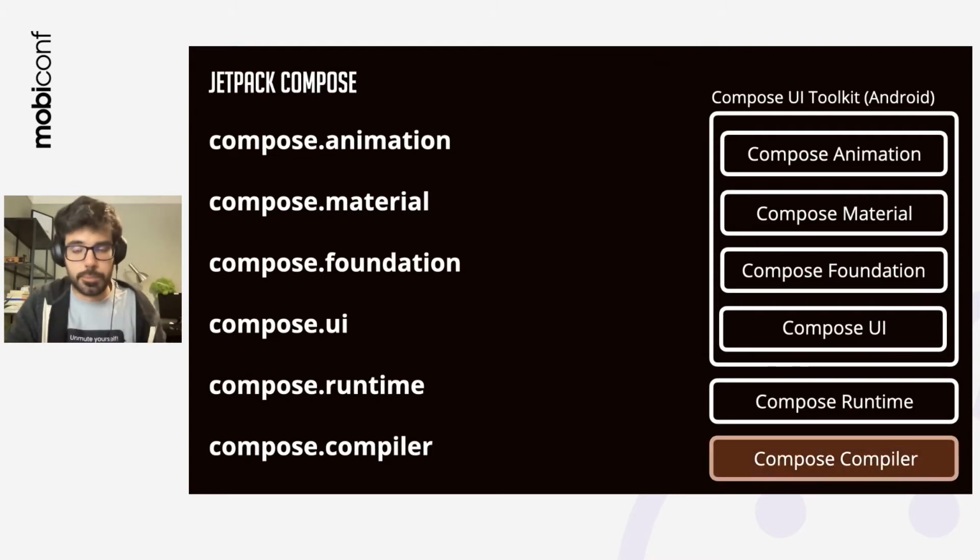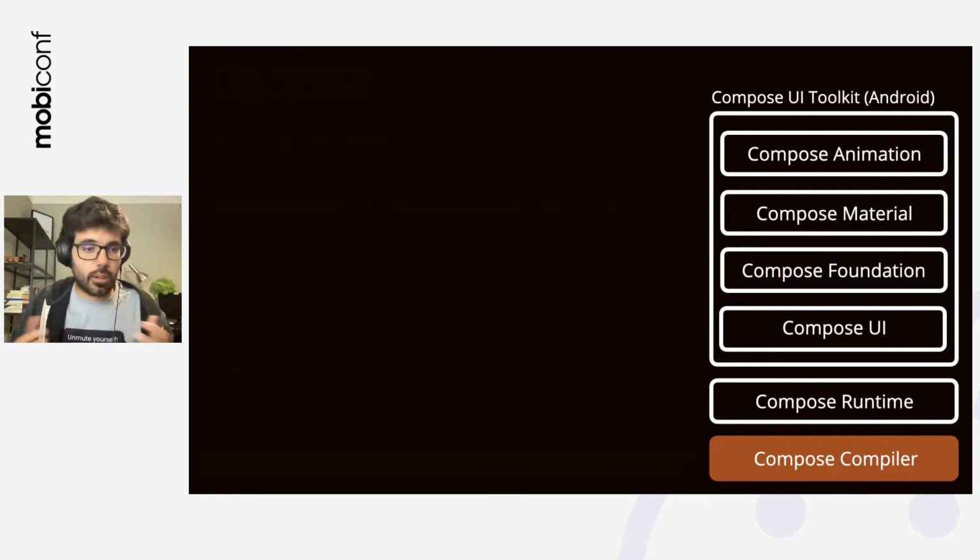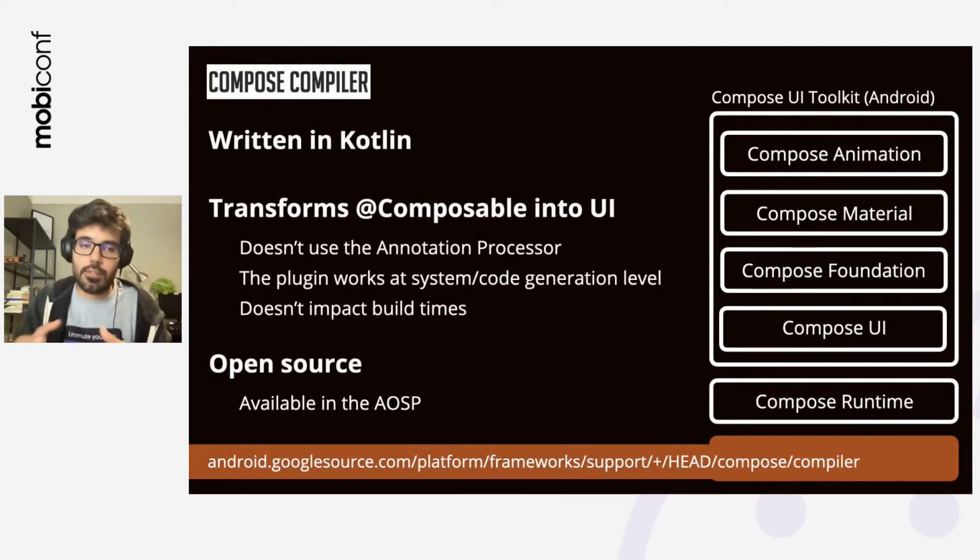So let's look at the compiler. The compiler is totally written in Kotlin. Basically, what it does is it transforms the composable functions into UI. It's really fast. It doesn't use the annotation processor. And this is a plugin that works at the code generation level. If you want to know more about the Compose compiler, of course, you can always dive into the source code. It's on the AOSP, and there is a link. And it's the base for a lot of projects that come from Compose. For instance, Wharton also launched Mosaic, which is for the command line, where you can use Compose.